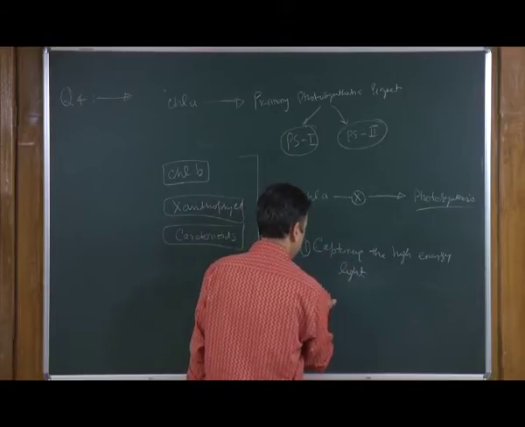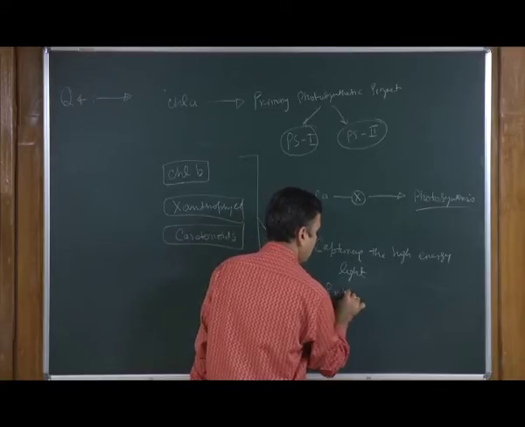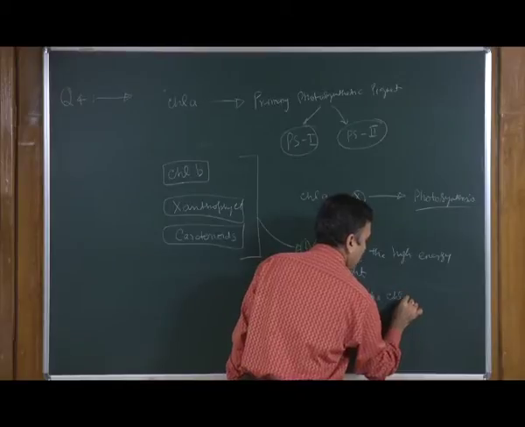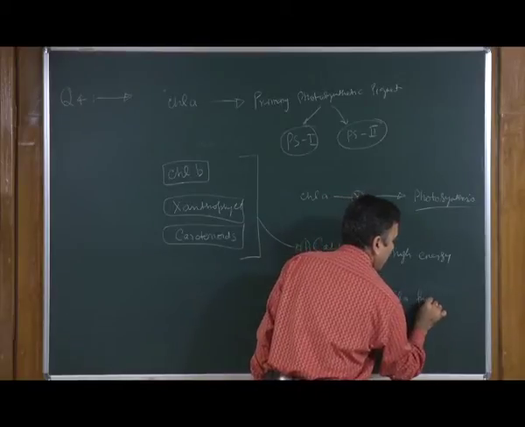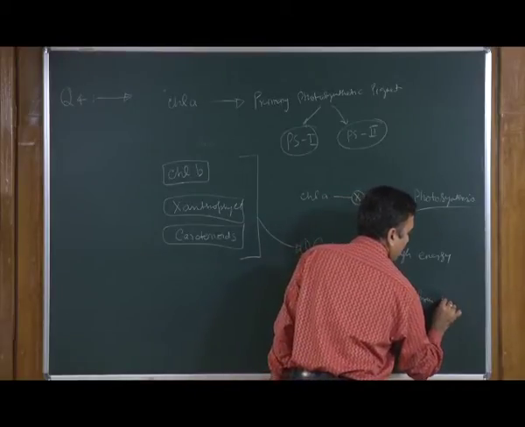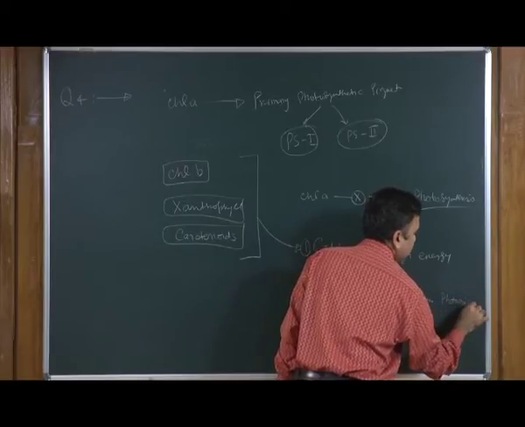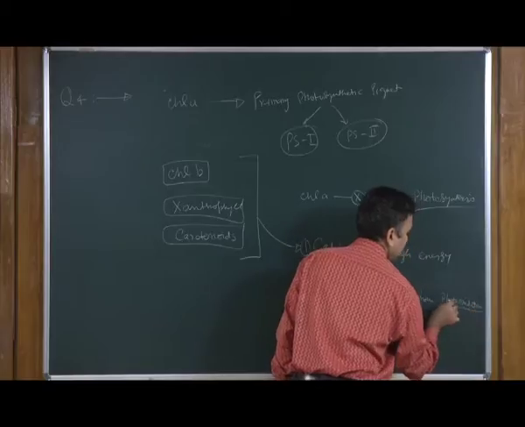Number 2, to protect chlorophyll A from photo-oxidation.